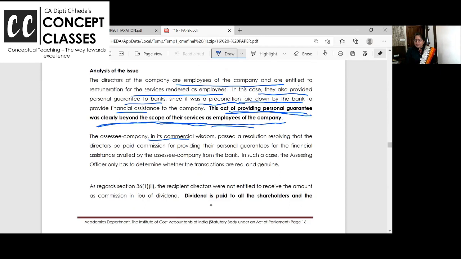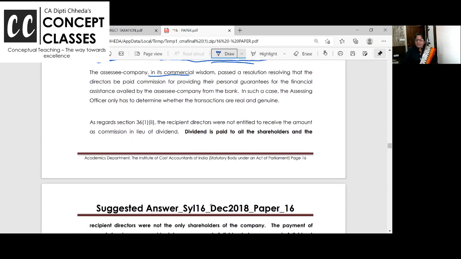SSC company, in its commercial wisdom, passed a resolution resolving that directors be paid commission for providing personal guarantee. In such a case, the assessing officer only has to determine whether the transactions are real and genuine, and whether the recipient directors were not entitled to receive the amount as commission. That's wrong. AO is saying that if you would not have paid this as commission, you would have paid this in the form of dividend.